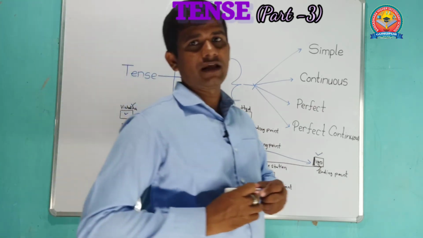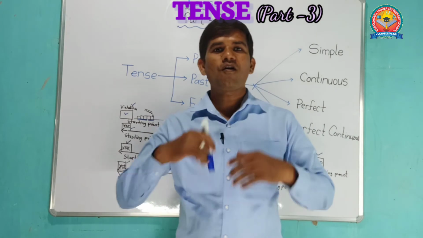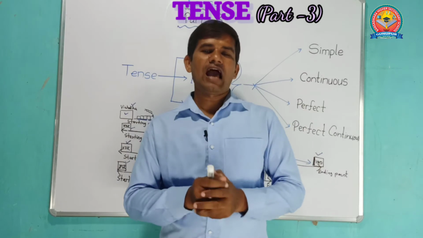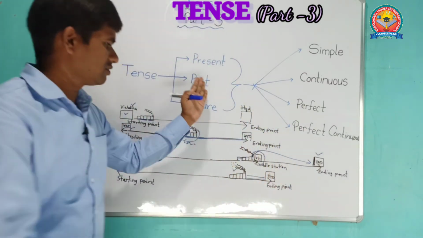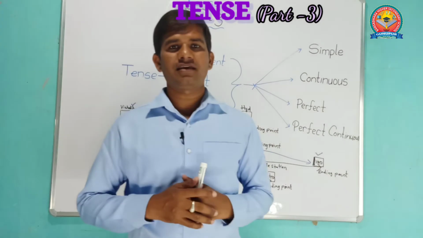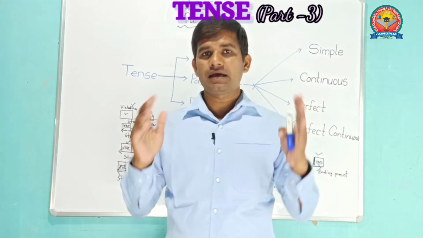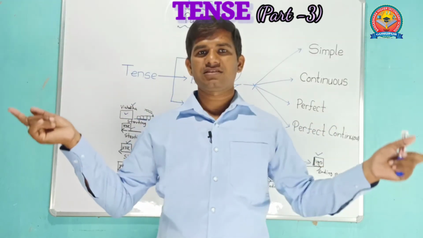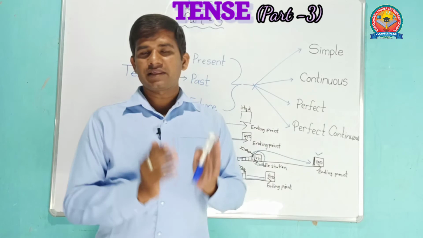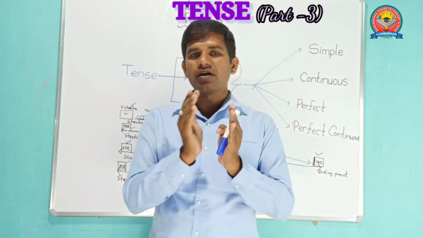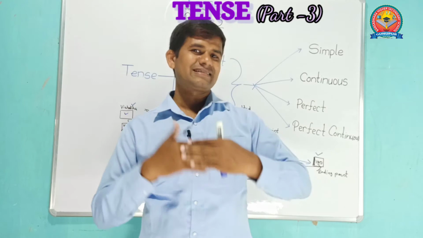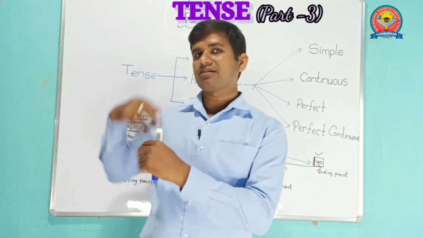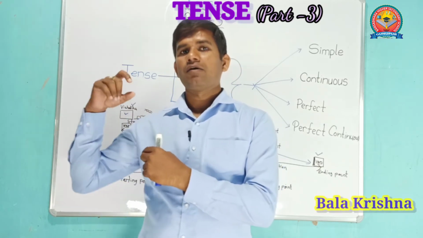Simply I can say, friend, all tenses are continuous, but the thing is that each is quite different. How they differ, you have to understand through these 4 lines. See, I can say simple continues. It means an action happens always, it continues, it never ends. Continuous: it has already started in the past and it's going on, and when it will reach we don't know, it is also continuous. And perfect: it has already started from the station and reached another station already,